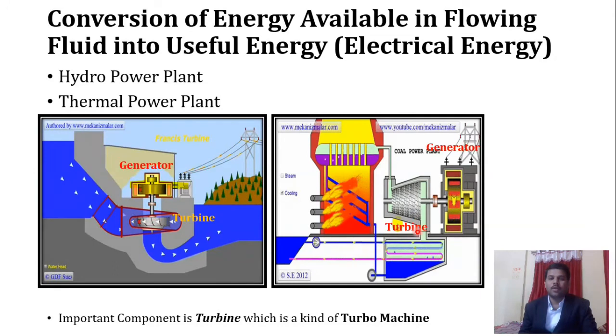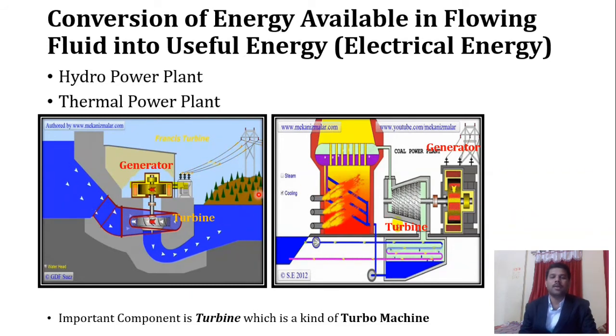Then that low temperature and low pressure steam is given to this device, that is what we call a condenser, where the steam gives its latent heat to the water which is flowing through this particular coil, and it gets converted again into low temperature liquid water. So what will happen then? That water is again pumped to the boiler for the further cycle. So this is how a cyclic process occurs in a thermal power plant.